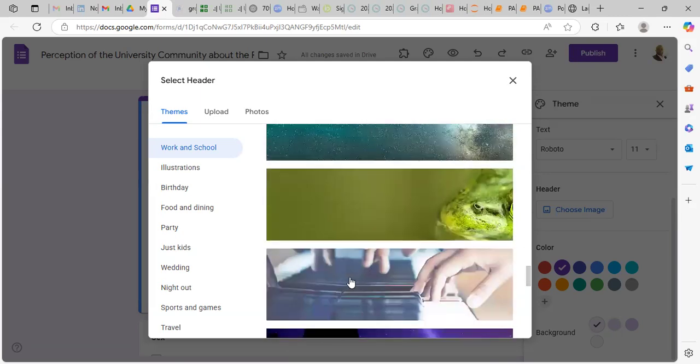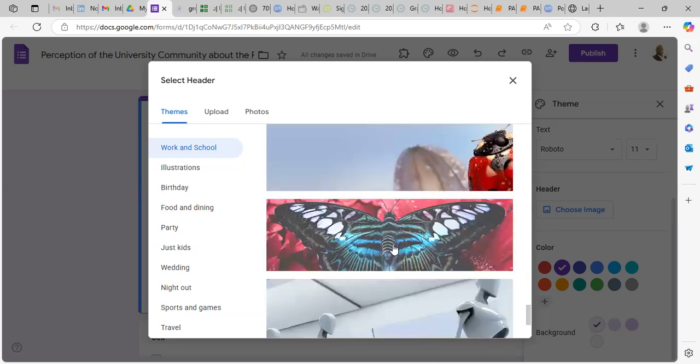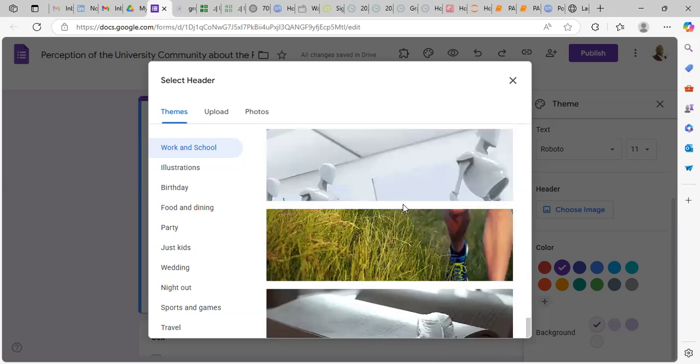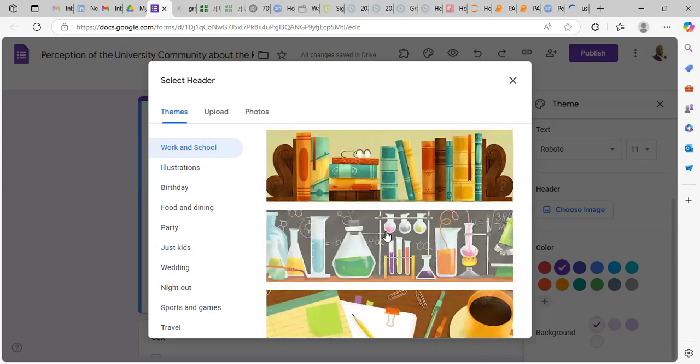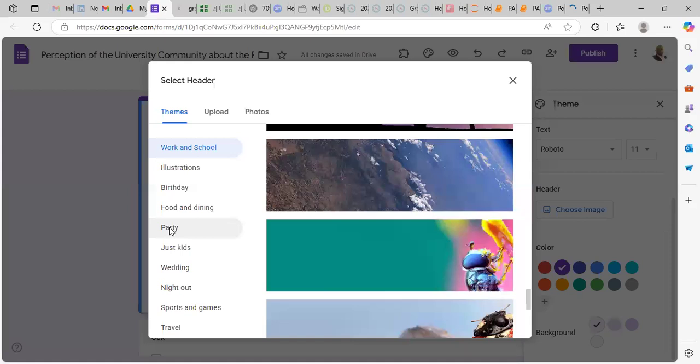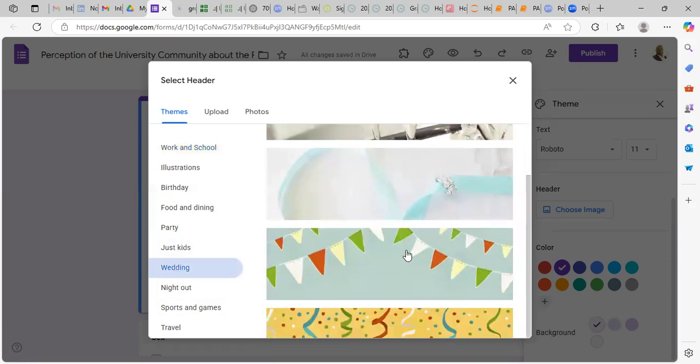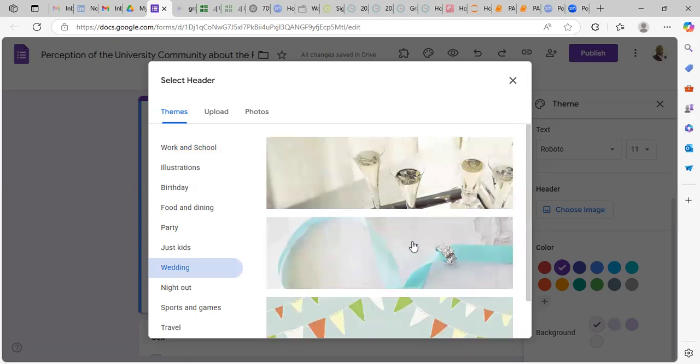So is there anything food here? I'm not seeing anything food. I'm seeing flour. Can I go to food? Can I go to party? See this party, wedding. Can you see wedding now? Click on wedding. You can see so many things in wedding.